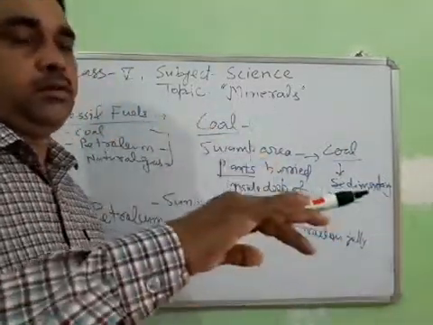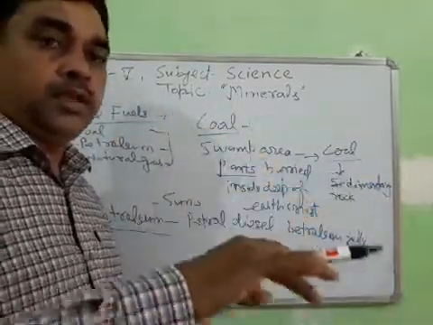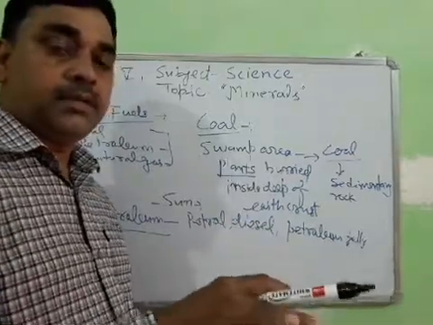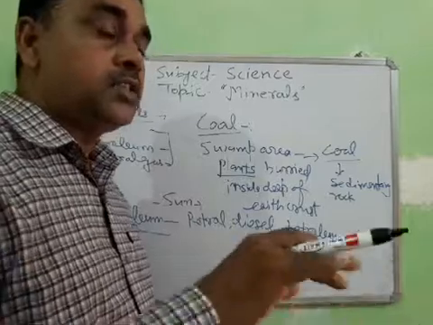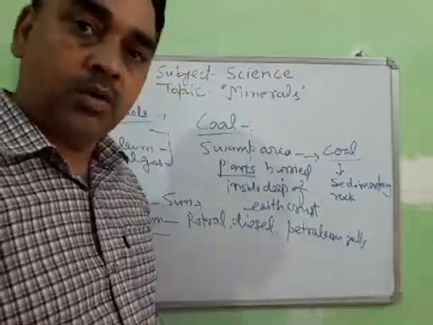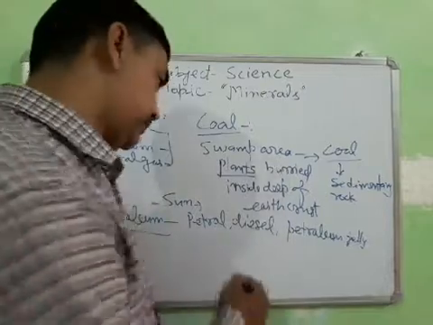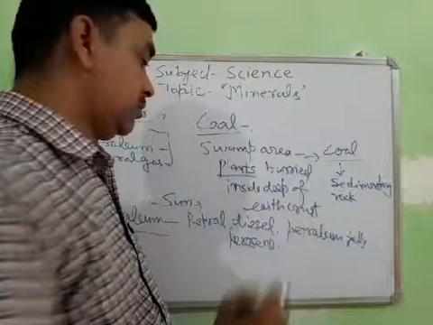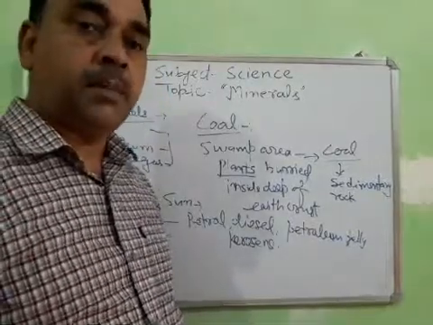They got buried deeply inside the sea, and they converted into petrol, diesel, and kerosene deep inside the sea.